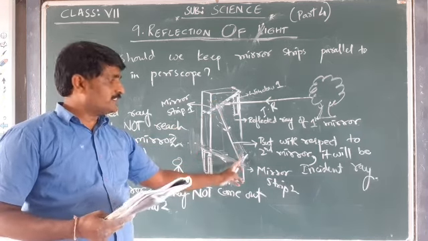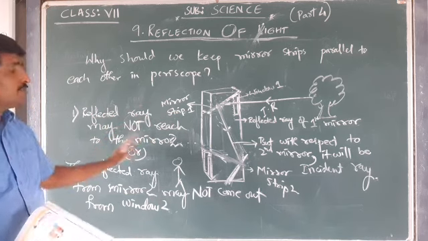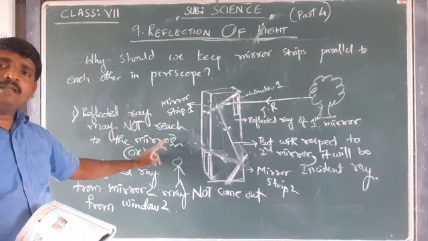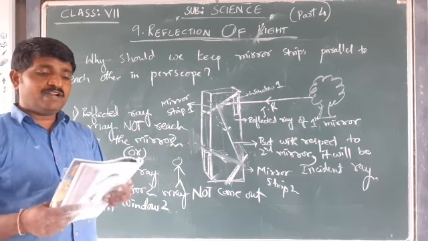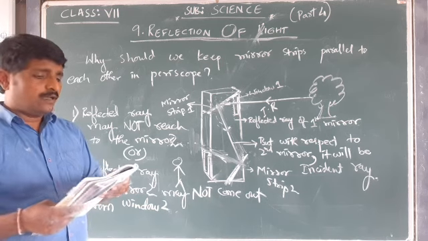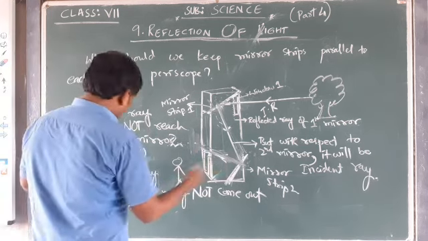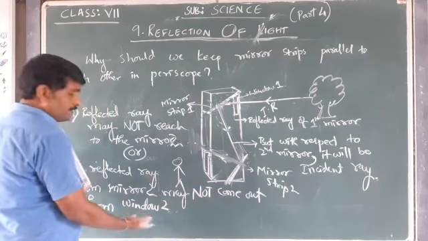Or the reflected ray of the second mirror may not pass through the window of the periscope; in the second case, the reflected ray of mirror 2 may not come out from the window.